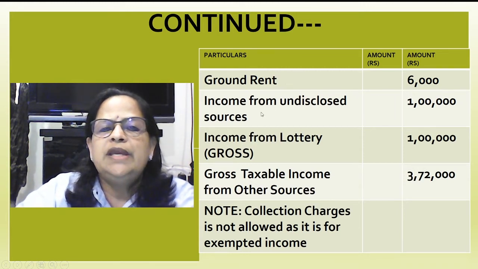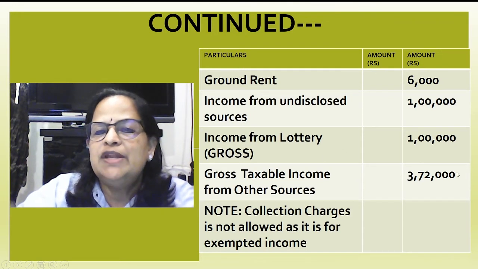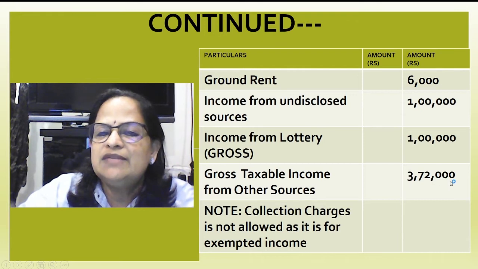Now income from undisclosed sources 1 lakh. Income from lottery, it is the gross value given in the question, it's 1 lakh. Gross taxable income from other sources 3,72,000.